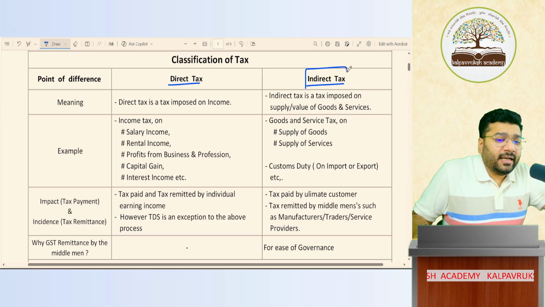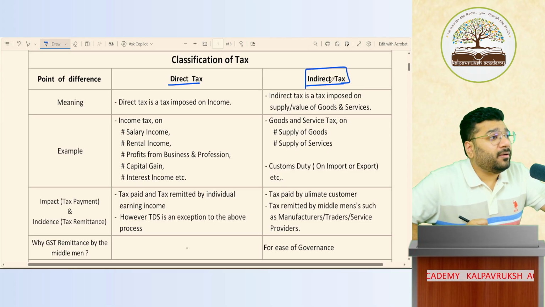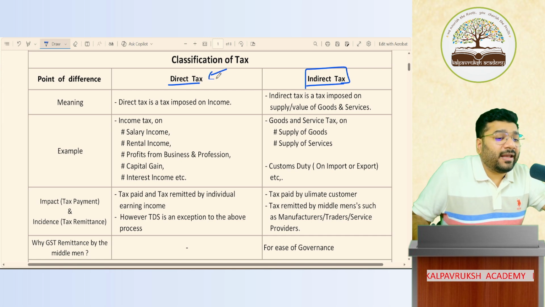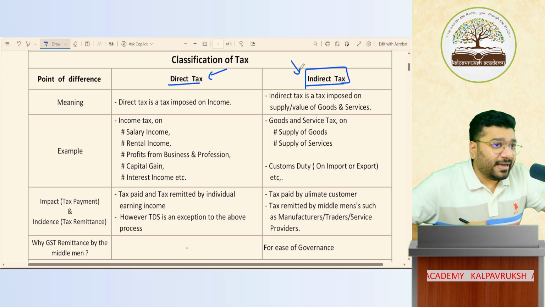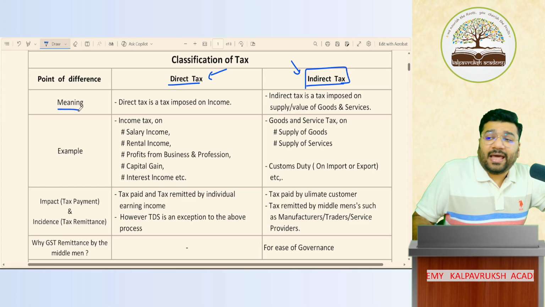So in your syllabus, indirect tax is there. But you will ask me, sir, what is the meaning of indirect tax? Unless and until I explain what is the meaning of direct tax, you will not understand the meaning of indirect tax. So if you are ready, can I tell you what is the meaning of direct tax?